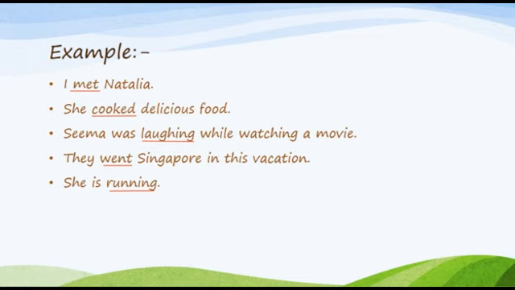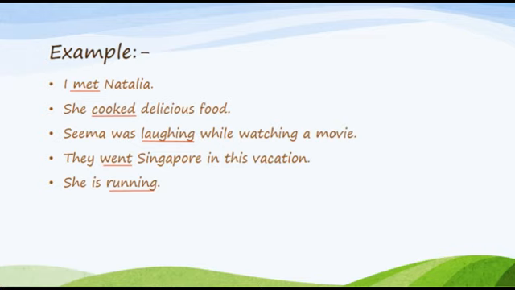She cooked delicious food. So this is why we can say the object is available in this sentence as well. So this is a complete sentence, and we can say that I met Natalia and she cooked delicious food. These both are transitive verbs because they are having an object in the sentence.